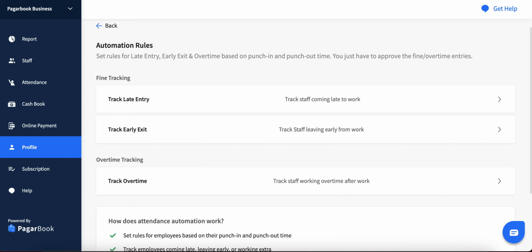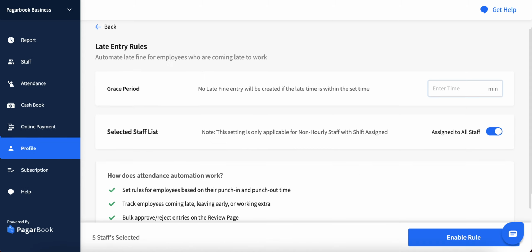To add a late entry rule for your staff, select the Track Late Entry option. Set the grace time period for the rule. No fine entry will be created if the late time is within the set grace time.